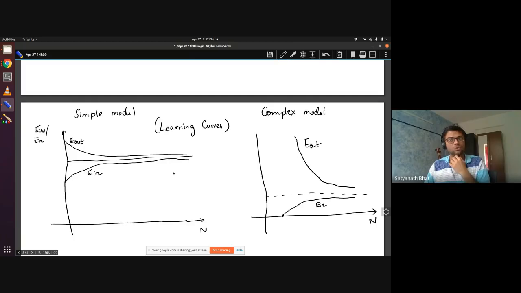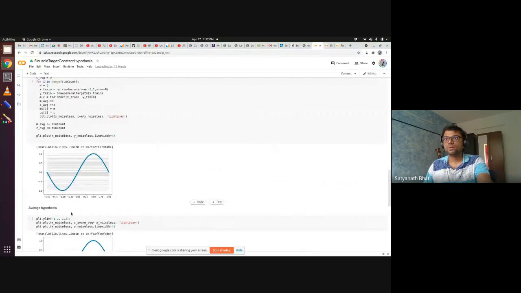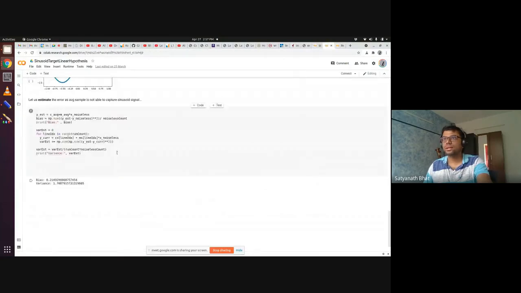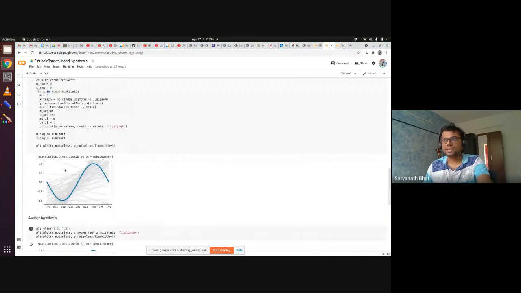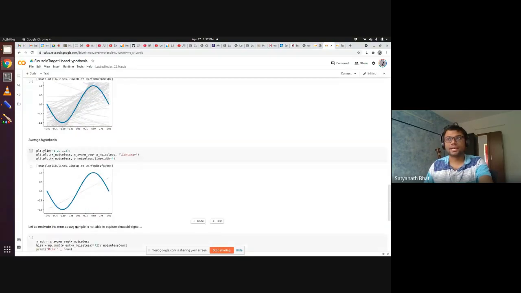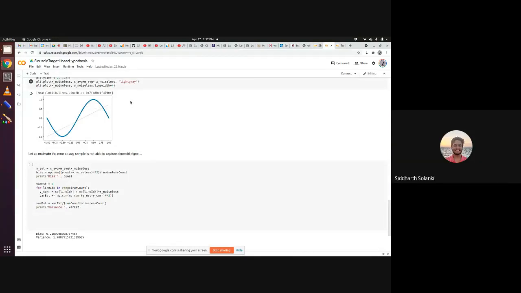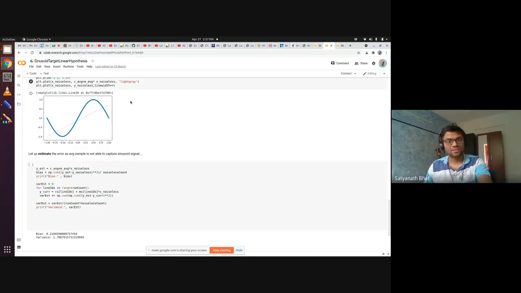So if you increase, let us say we come back to this model. I don't know if I can change the code and make it run, but I will share this code. You put n equal to 5,000 or something, you will directly get this line. Okay. Yes. Okay, I'll try that. Yeah, you try it out.